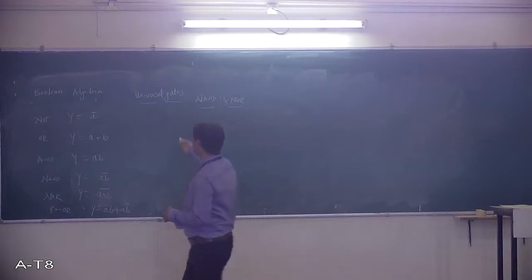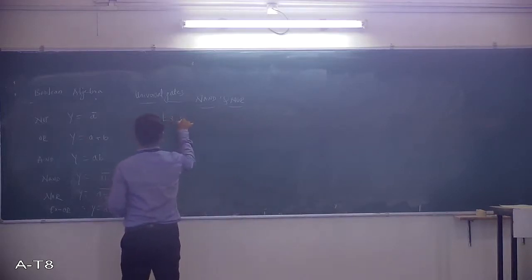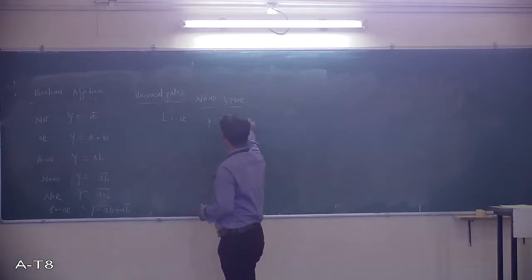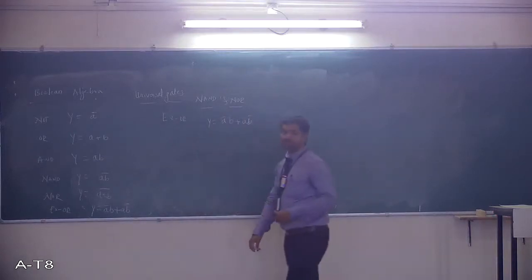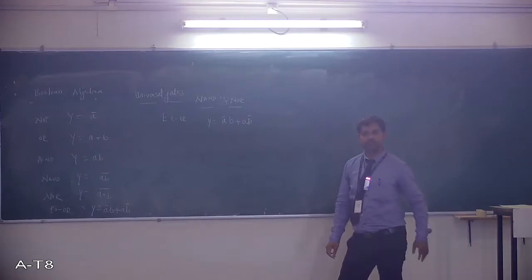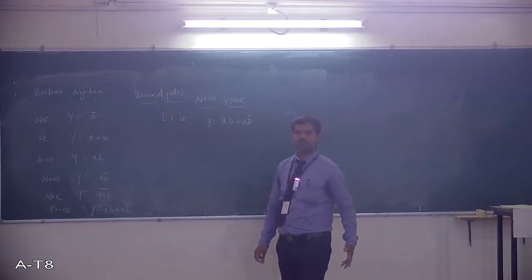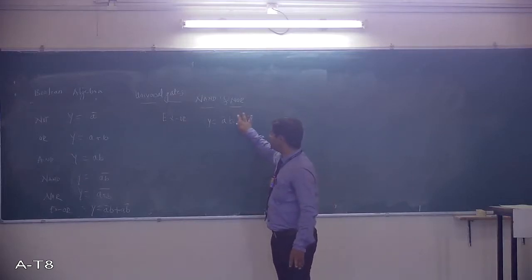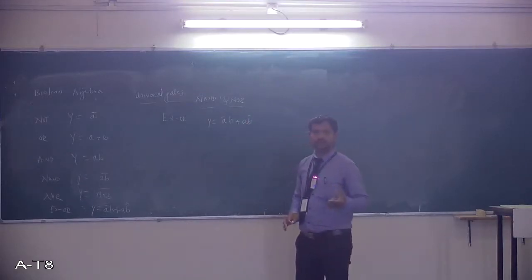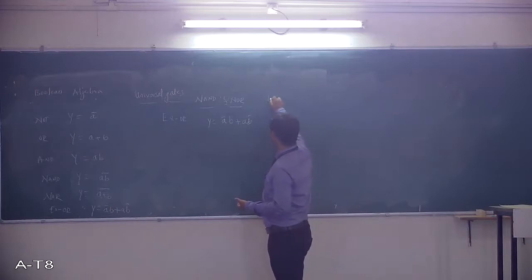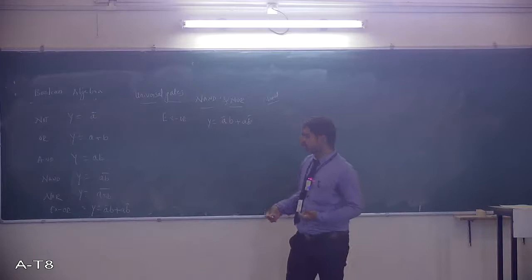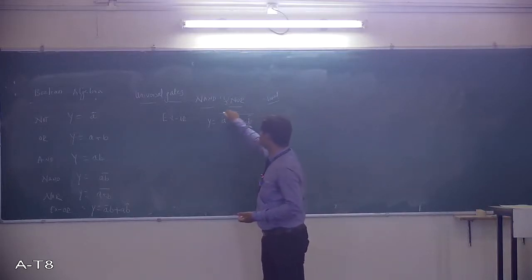Now I will choose the XOR function. The XOR function I can implement with NAND gates alone or with NOR gates alone. The procedure is very simple. If you want to implement with the NAND gate, you can just take the double complement of the expression.